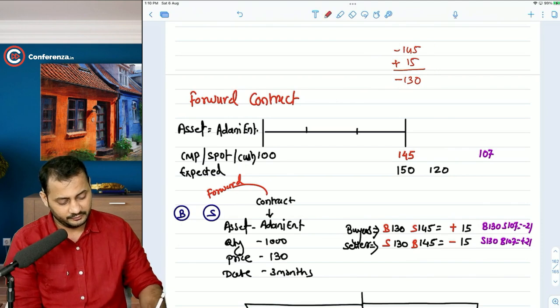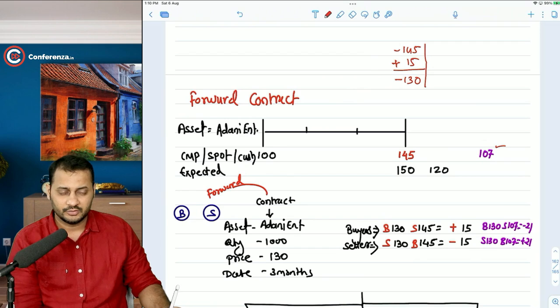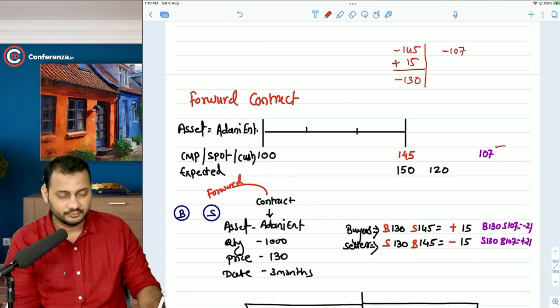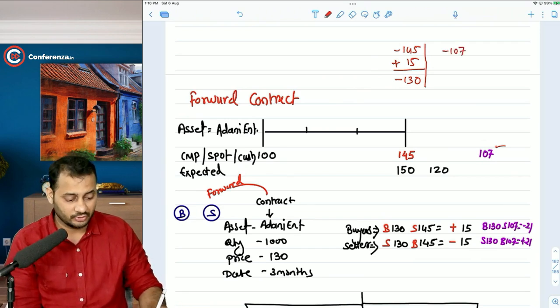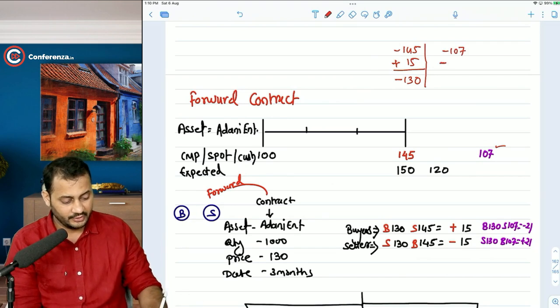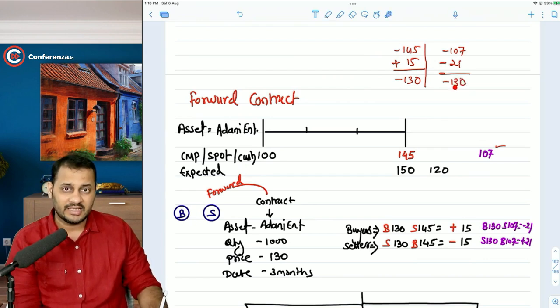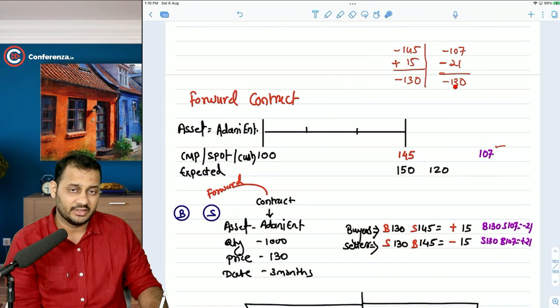But just understand, if the market price goes to 107, okay, you will pay 107 on that date to buy the stock, and you will also pay 21 rupees in the futures market. So that will again cost you 130 rupees. That is what the disadvantage is.